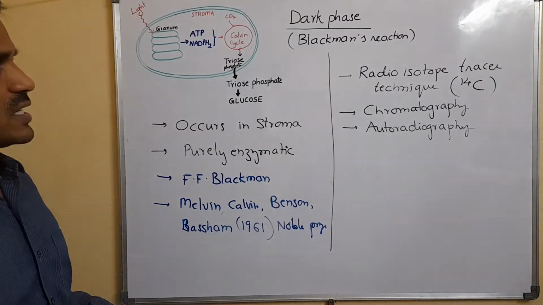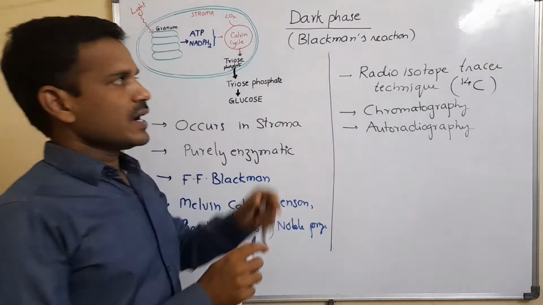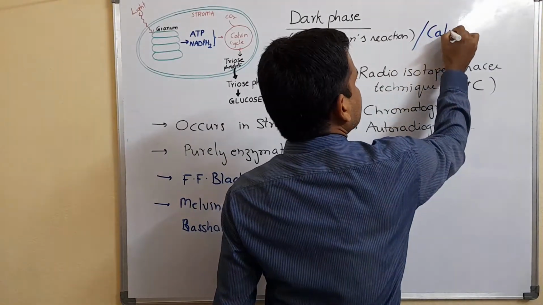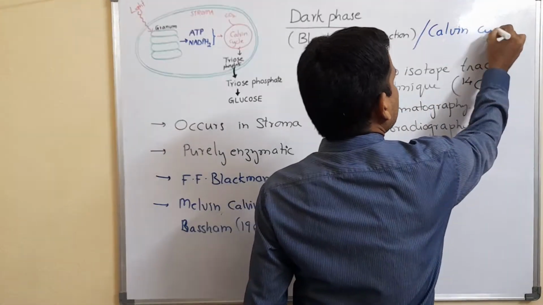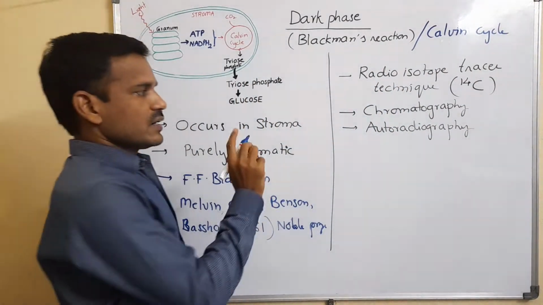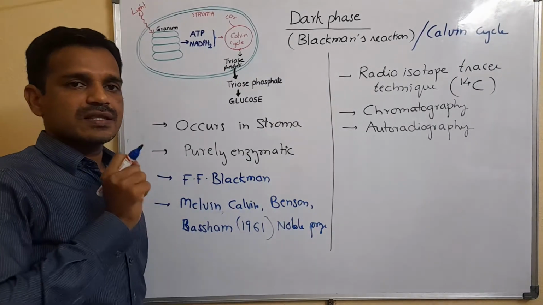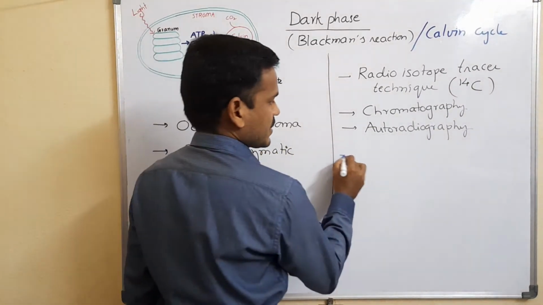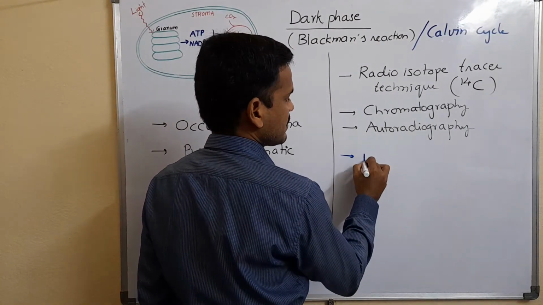The dark phase is also called Blackman's reaction, and also called the Calvin cycle, or Calvin Benson cycle. In the Calvin cycle or dark phase, the carbon fixing enzyme is Rubisco.